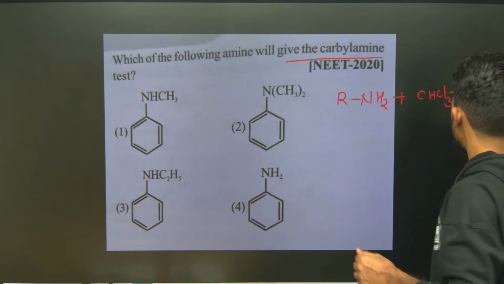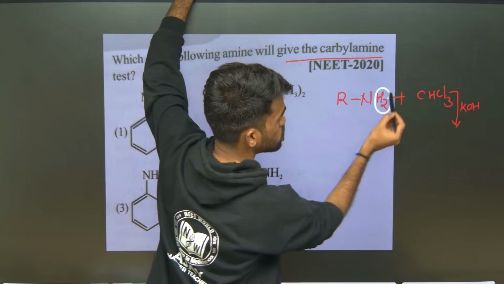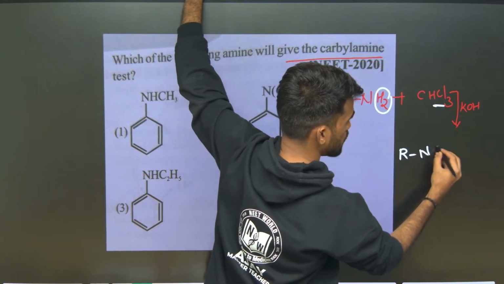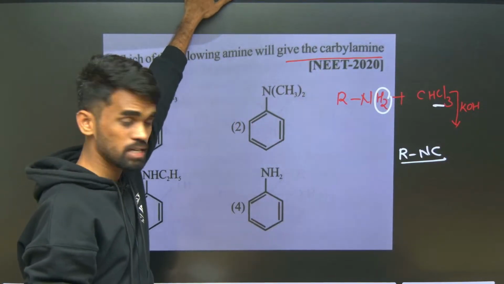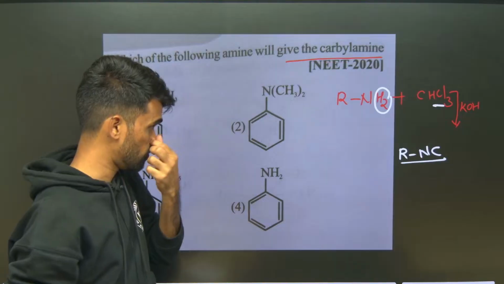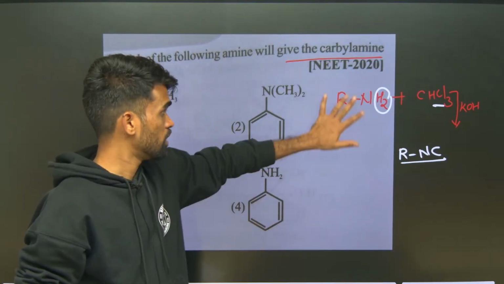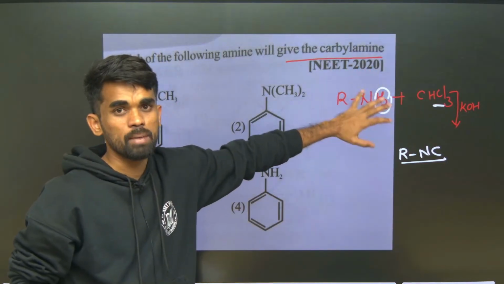They will give a product like this. Remove these two hydrogens and the chlorines from here and it forms an RNC type of product. These are called isocyanides. They have a foul smell, which indicates that the given functional group is a primary amine.